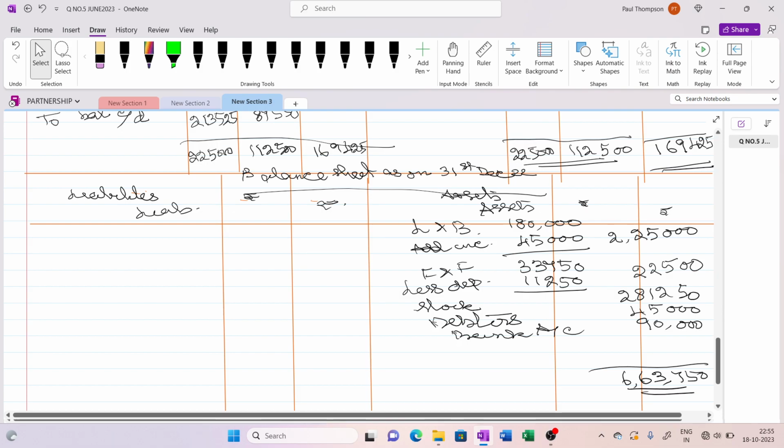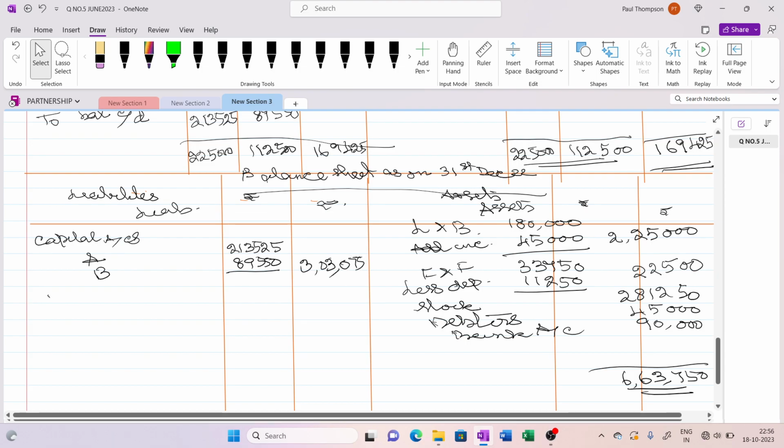Now this side, first thing is the capital account. Now we have the capital accounts of A and B only. Capital account of A is 2,13,525, and B is 89,550. The total capital for the firm will be 3,03,075.